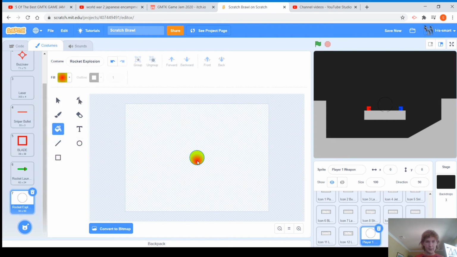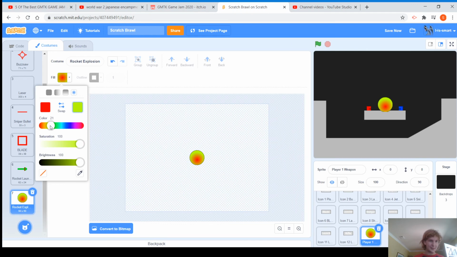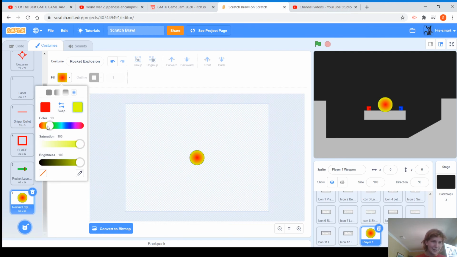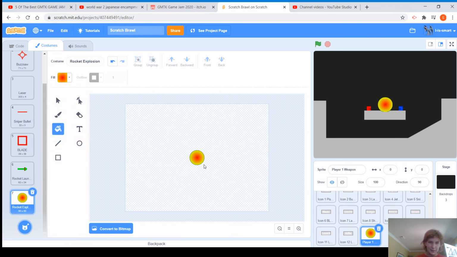Okay, then we just want to. That's an ugly yellow. That is puke yellow. Okay, like right. That's a bit offset. Right there, beautiful. That's good enough. I just want to make it more orange. Oh my gosh, we need to take a break. This does not need to be perfect. It's just for the video. Then we can click on this again and remove the outline. Now it looks beautiful.